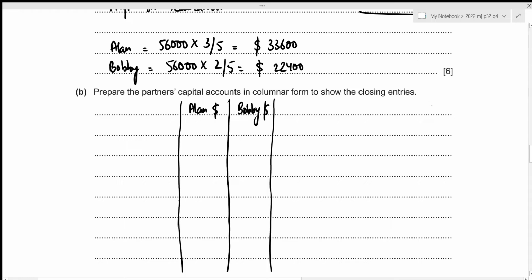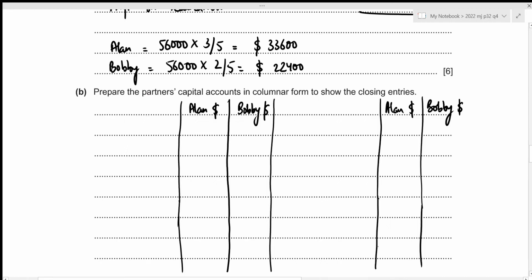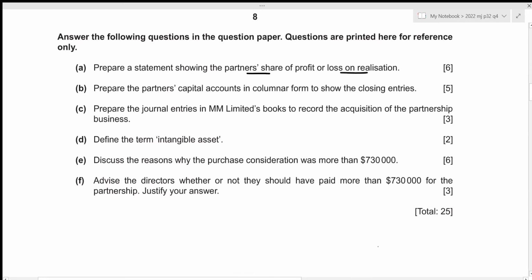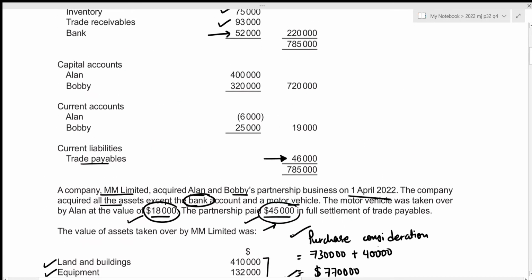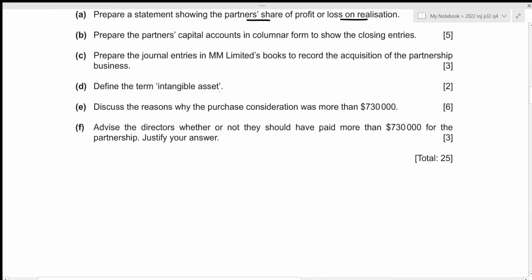Okay, then again, this is for Bobby, and this will be for Alan. And since we're talking about our capital accounts, the opening balance is always going to be on the credit side. Let's have a look above in our statement of financial position. We can see that the capital accounts for Alan and Bobby were 400,000 and 320,000 respectively. Let's write it down.